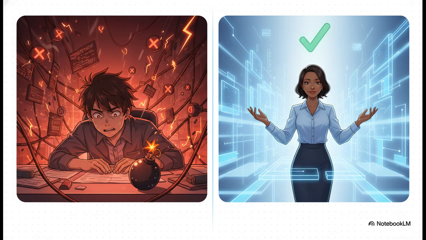Over on the left, you've got YOLO edits. You know what I'm talking about? Unplanned, chaotic, and yeah, they feel fast in the moment, but they are incredibly risky. And on the right, we have plan mode, strategic, structured, and verifiable. Our goal? It's to live entirely on the right side of this slide.